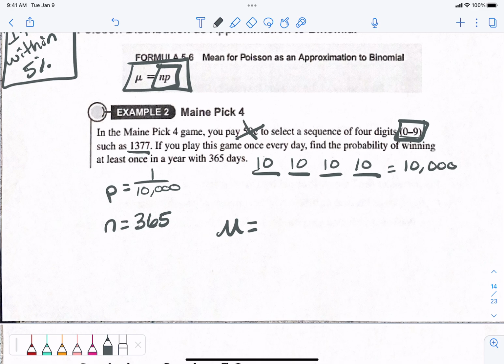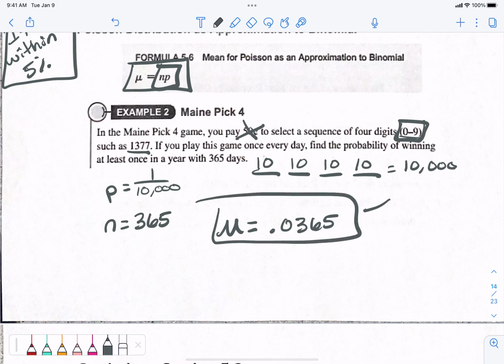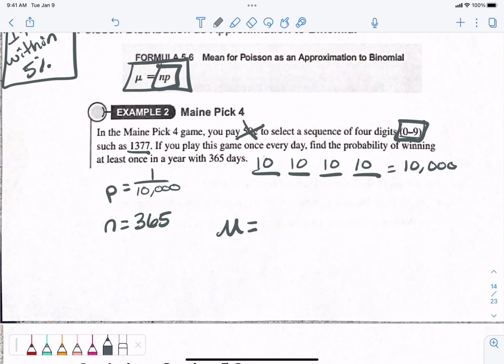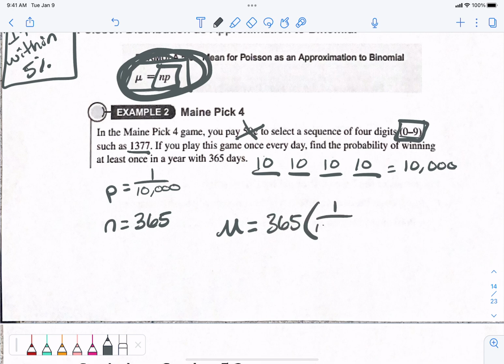On average, how many times? 0.0365. Okay, so what does this number represent? How did we come up with that? N times P. So N is 365, times the chances of winning, which is P, 1 in 10,000.